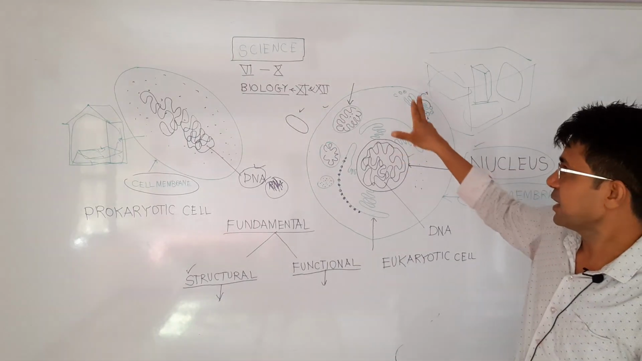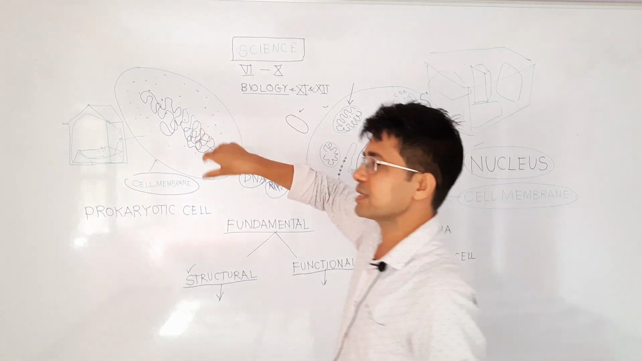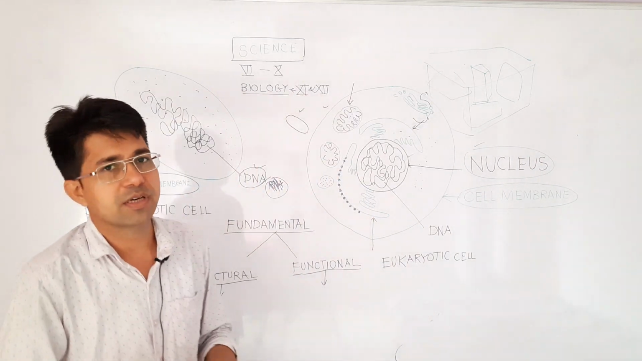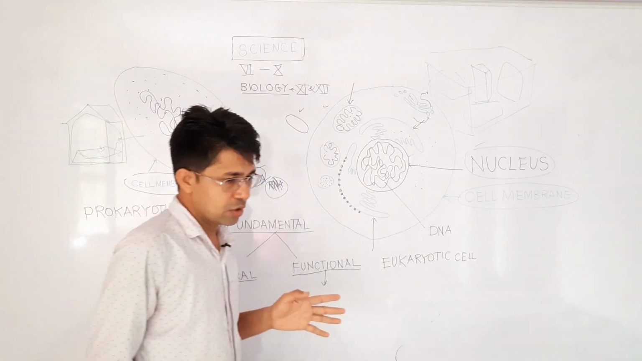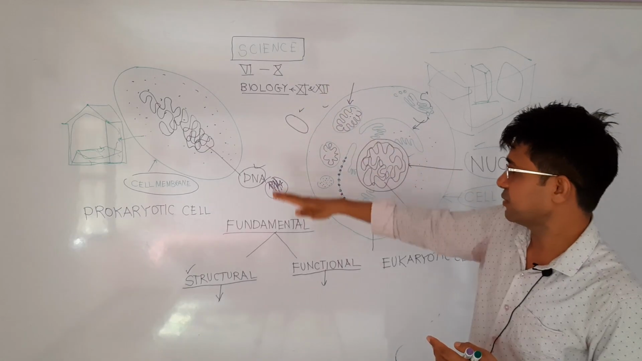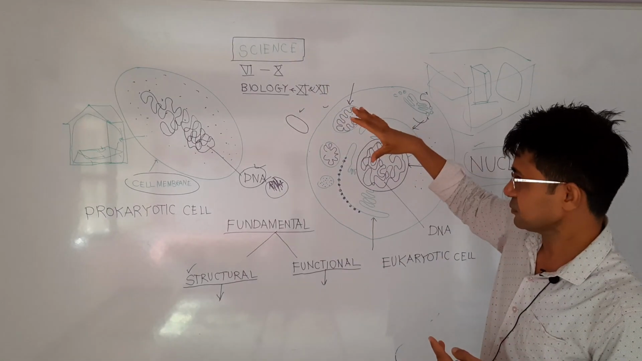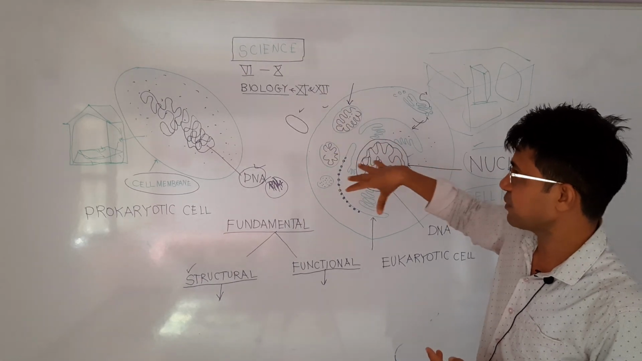In the same way, a eukaryotic cell has many compartments for each function, and a prokaryotic cell is able to perform all those functions without any compartment. This is the basic difference between prokaryotic cell and eukaryotic cell. So this is a very introductory video about the cell, and every living structure is made up of these types of cells.